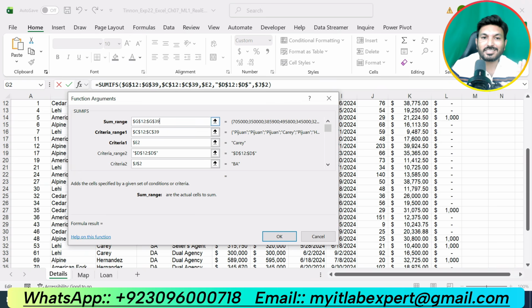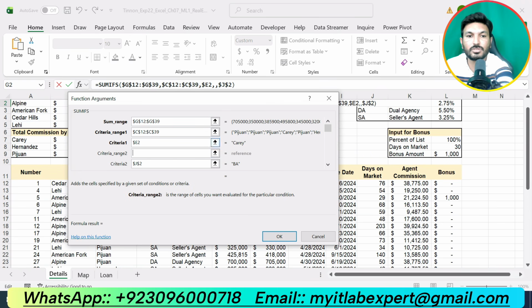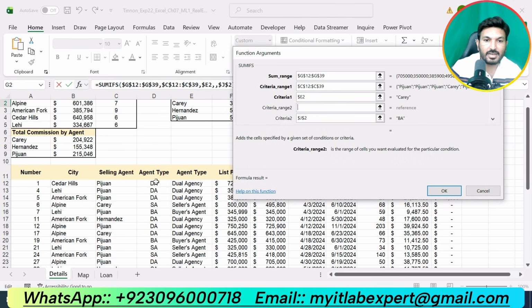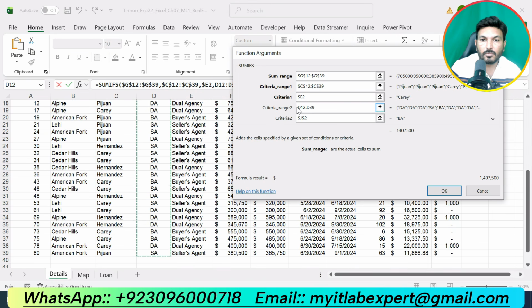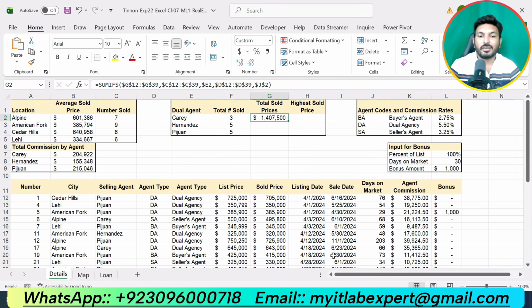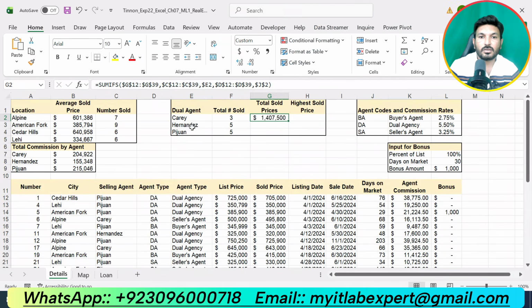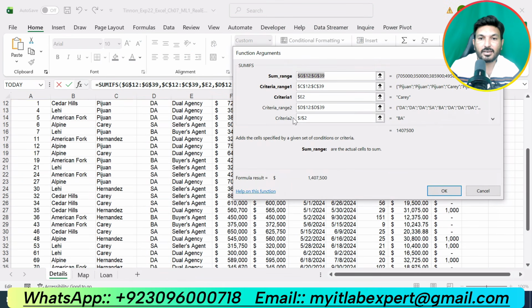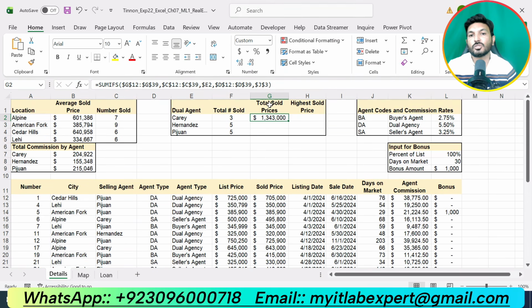So sum range is selected, criteria range 1 is selected, criteria 1 is selected, and we are supposed to select the criteria range 2, that is the code column. This one. And our criteria is J2. So we got the total sold prices. Sorry, for the criteria 2 it is not J2, it is J3, dual agent. So we got this.